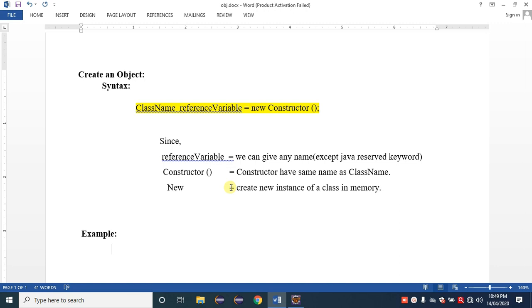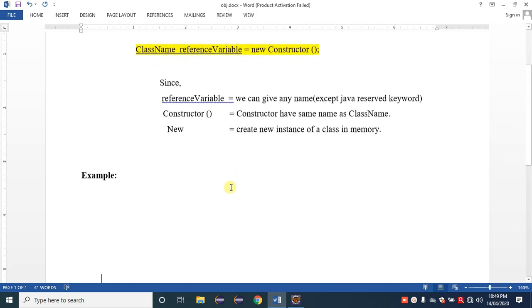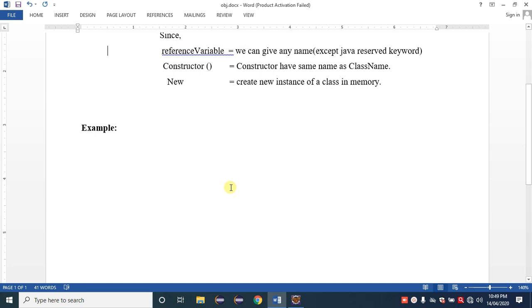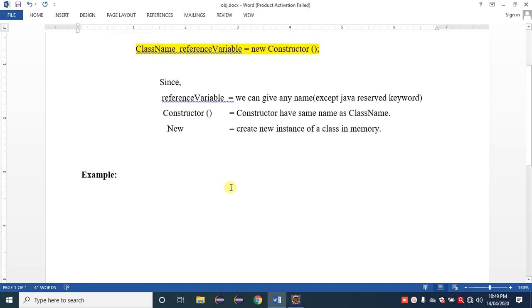Suppose we have a Java class named Student. For that Student class, we need to create an object. So what is the syntax? Class name. Here I am writing Student as the class name, then a reference variable.